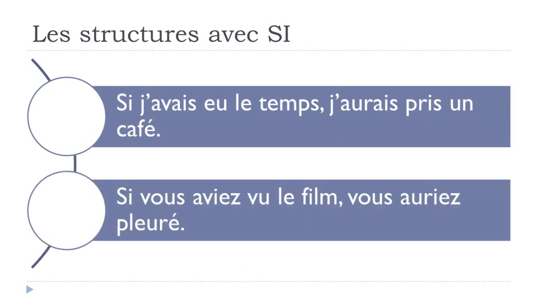Okay, let's see the second example. Si vous aviez vu le film, vous auriez pleuré. Okay, so here you have voir, okay, and it's the plus que parfait form. Vous auriez pleuré. Here you get pleurer, okay, to cry, and it's at the conditionnel passé form. Okay, so that's the classic structure that you can use if you want to express regrets, okay, with this if structure. Okay, well, that's it.